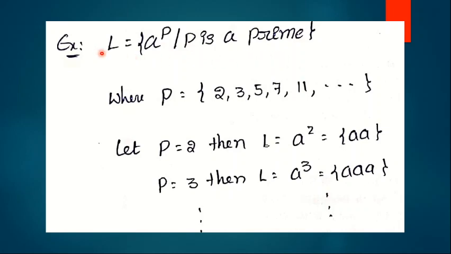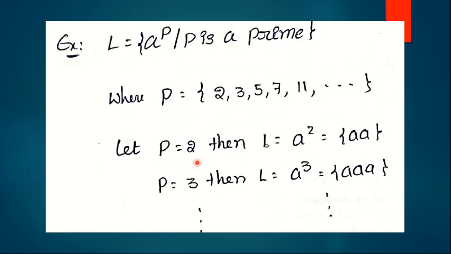So that means this particular language contains words with a occurrences. Here a can occur p number of times, where p is a prime. That means the possible values for a occurrences in this language are 2 times, 3 times, 5 times, 7, 11 and so on. So from this we consider some string.